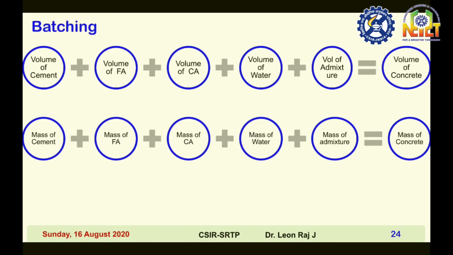So volume of concrete is equal to volume of cement plus volume of fine aggregate plus volume of coarse aggregate plus volume of water plus volume of admixture. Mass of concrete equals mass of cement plus fine aggregate plus coarse aggregate plus water plus admixture. And in this case volume of fine aggregate plus coarse aggregate is equal to volume of total aggregate. Mass of fine aggregate plus coarse aggregate is equal to mass of total aggregate.